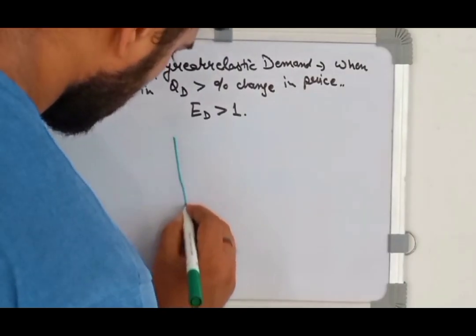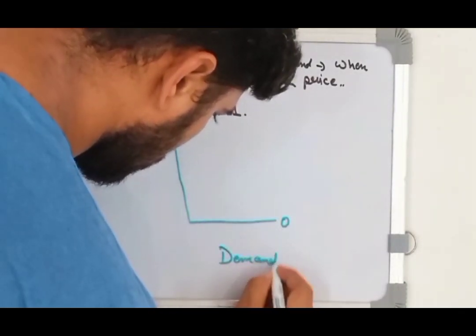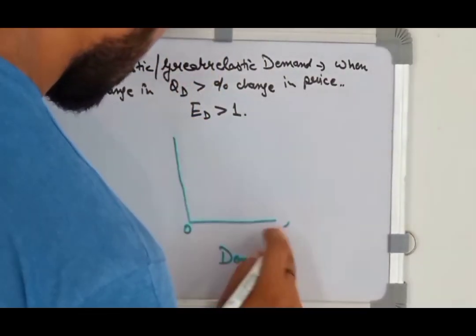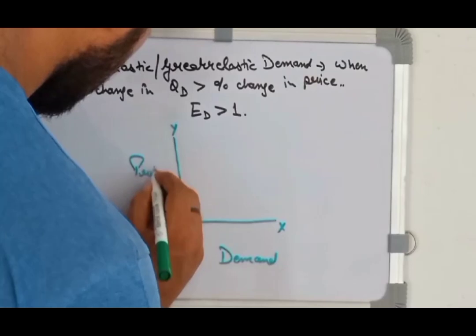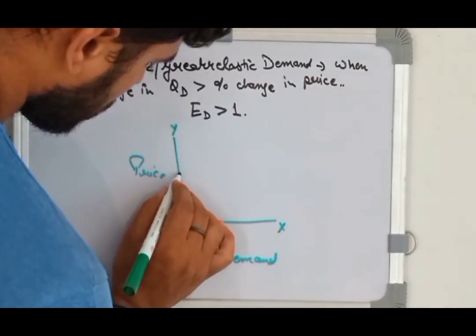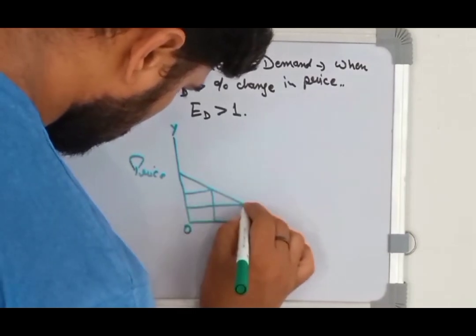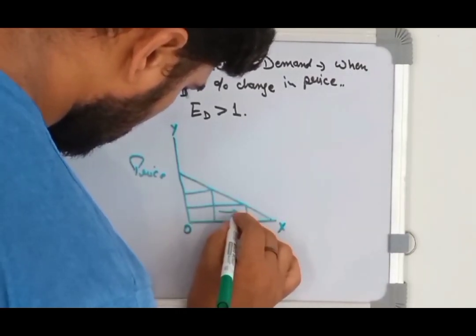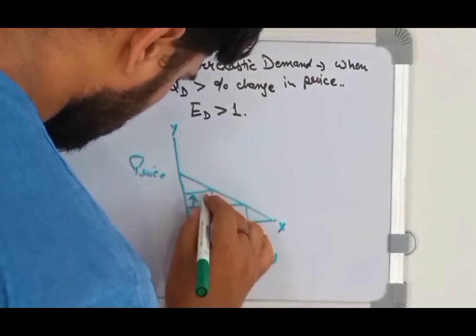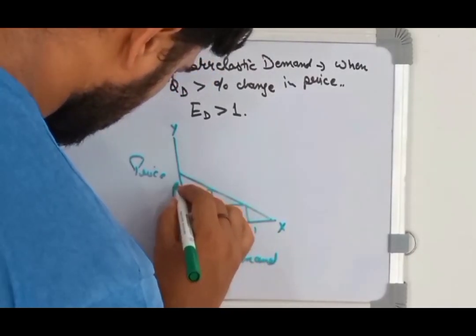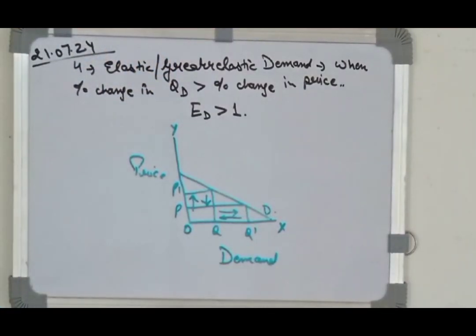So if the elasticity is greater than 1, we'll see the slope of demand curve will definitely increase. So the demand curve will be more slanted. As we go towards more elasticity, the slope of the demand curve will go on increasing. Our demand curve will go towards more flatness as the value of elasticity increases. So here we will see that as the price changes, the quantity demanded changes by a higher portion.